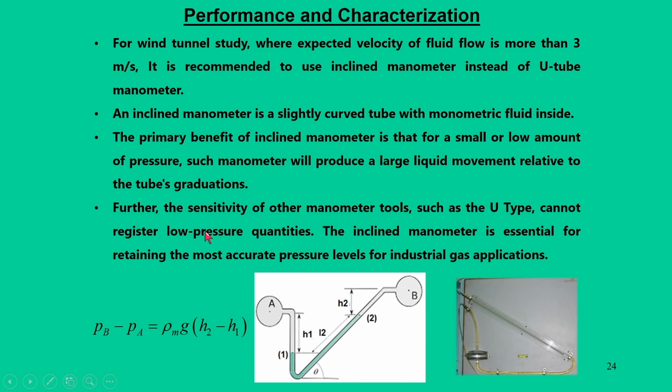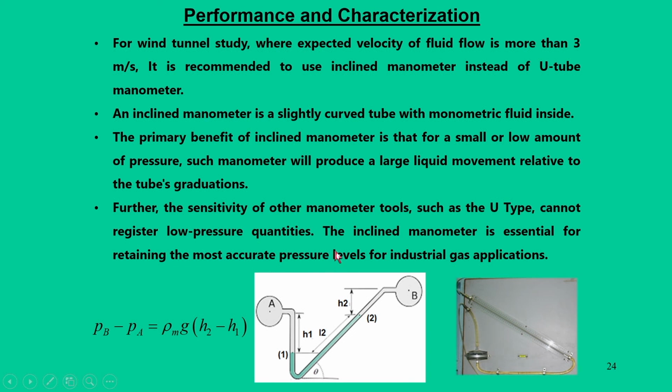As a result, your accuracy will go high. Another factor is the sensitivity of the manometer tool, and the inclined manometer is more sensitive than the U-tube type.